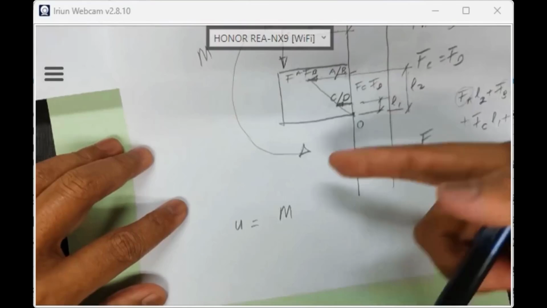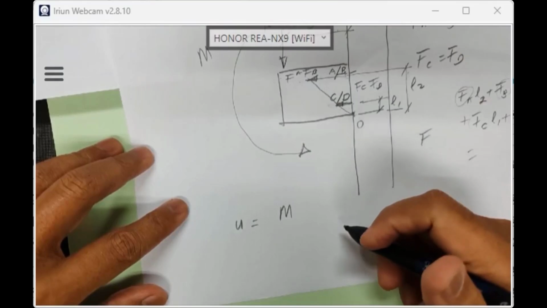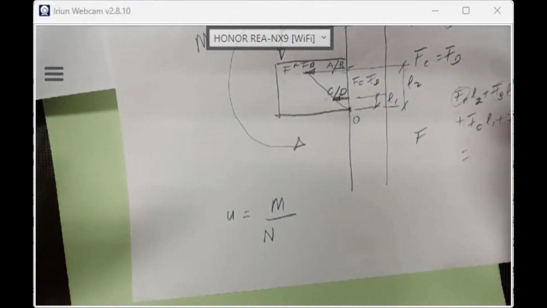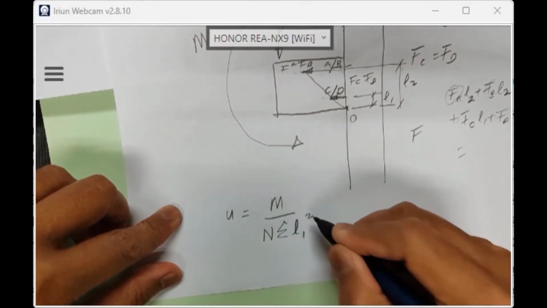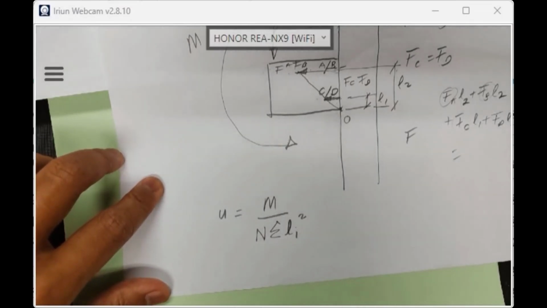Total moment is 500 kilonewton meter, 10 kilonewton times 50, and summation of N times L I square. Take note on this formula.